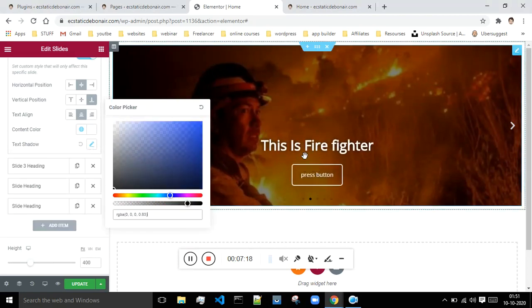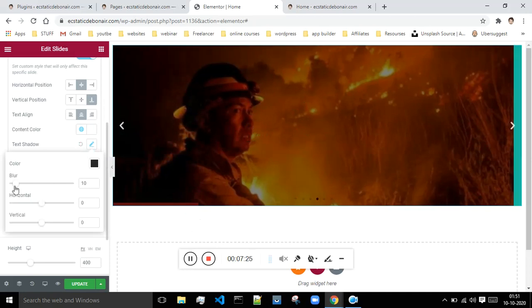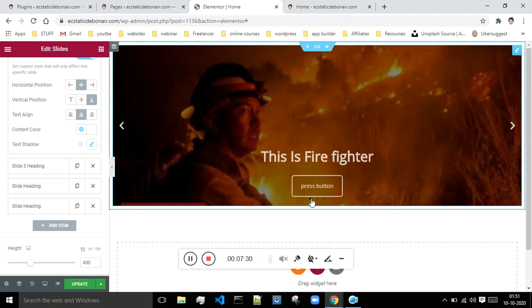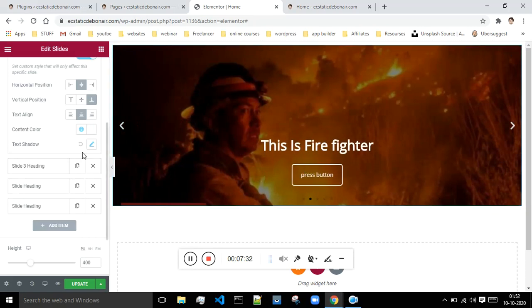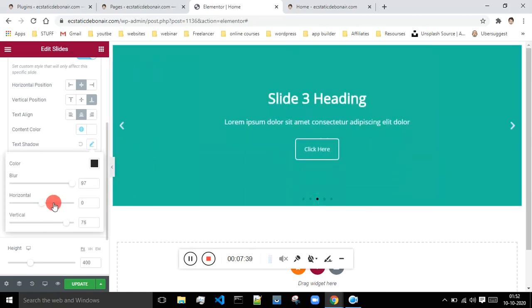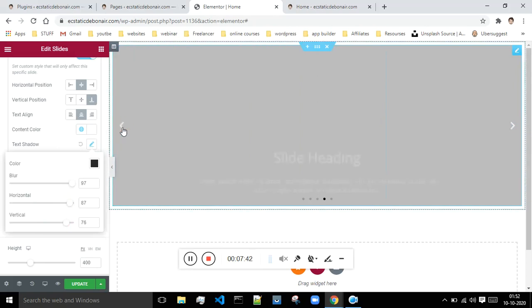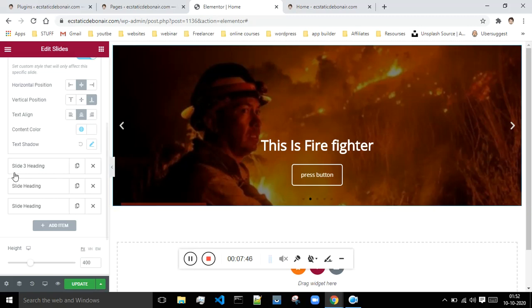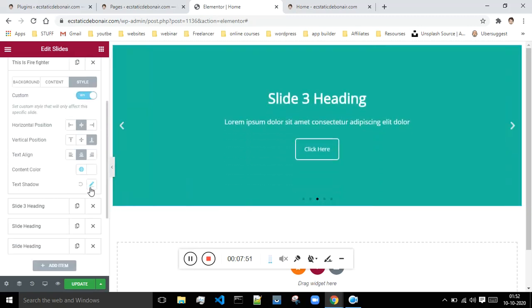Okay, so this is that slide, but still as of now I'm not able to see the shadow. But let me just make it blur and see. Okay, the shadow can't be seen because this background is also a little bit dark. But from this place you can just move this shadow and see. So as of now the shadow is not visible, but if you want to show the shadow, from this option you can do that.